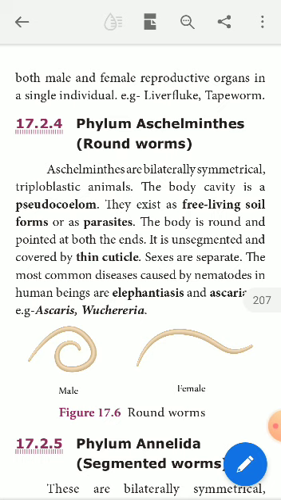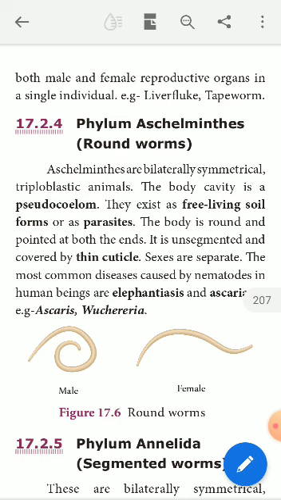Elephantiasis is known in Tamil as Yanakal Noi. The legs, the breast, the hands, the scrotum become very enormous in size due to the accumulation of these worms, which block the way of lymph. It is a fluid produced by the lymphatic system, that is lymph glands and lymph nodes.